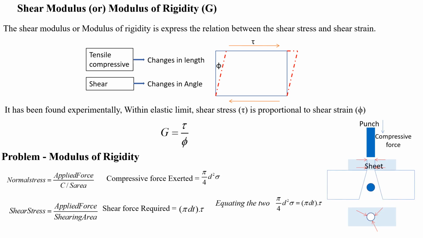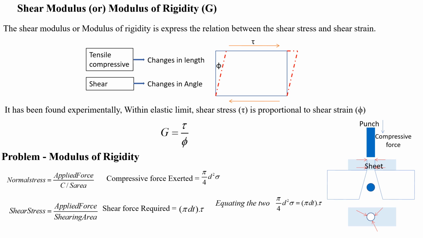If the given problem is related to the modulus of rigidity, especially this type of problem is given in the punching problem, making a hole in the punching operation. There we apply compressive force with the help of the punch. Then the material goes into shearing. The compressive force equals the shear force required for deformation of the sheet, so we have to equate these two forces.